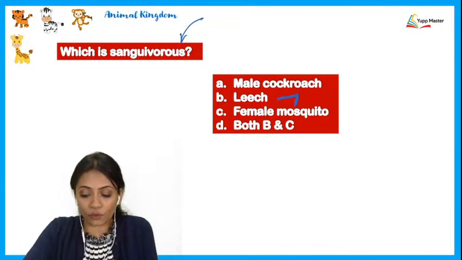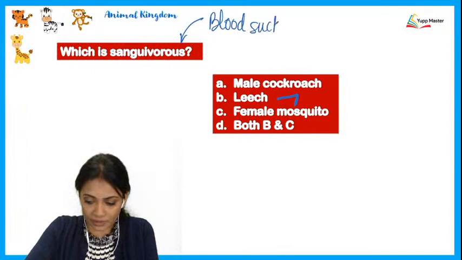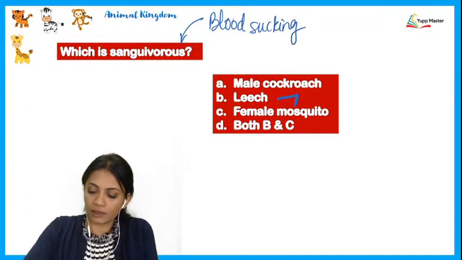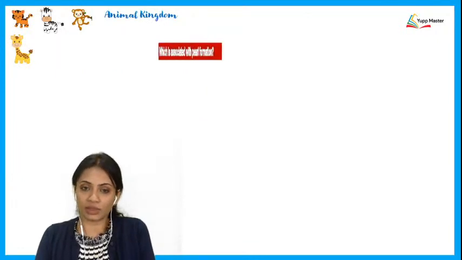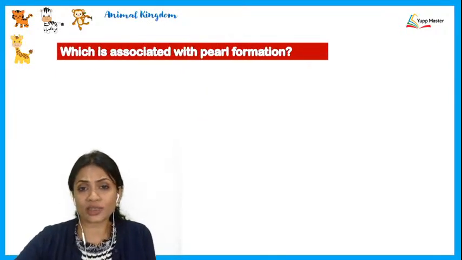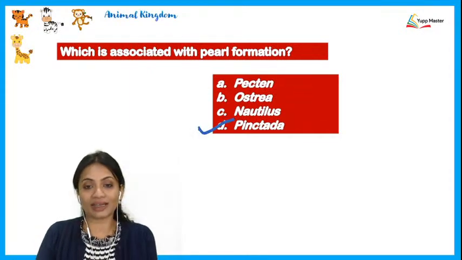So the sanguivorous one, the blood sucking organisms here are both B and C, that is leech and the female mosquito. Which is associated with pearl formation? This is very straight answer. It is D, that is Pinctada.